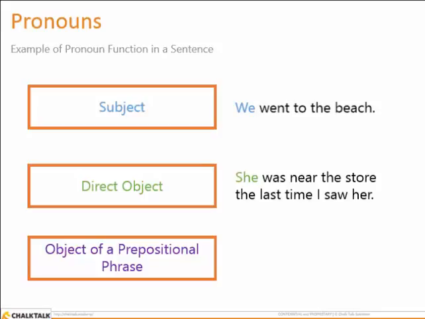In the sentence, "She was near the store the last time I saw her," the pronoun her functions as the direct object of the sentence. In the sentence, "Dan sits beside me at work," the pronoun me functions as the object of the prepositional phrase beside me.